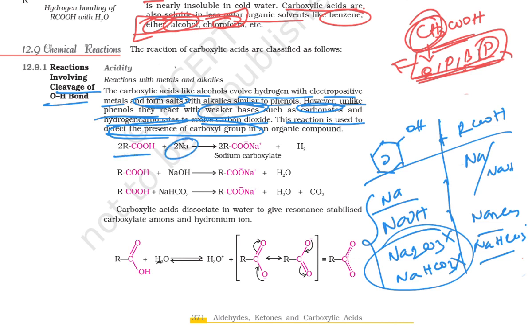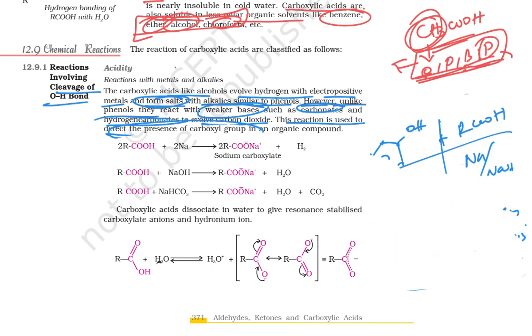So Na, there is a formation of sodium carboxylate and hydrogen. Okay. So here the carboxylic acid with NaOH is going to give you the salt and water molecule. Okay. So if you want me to briefly explain this, I will explain here.